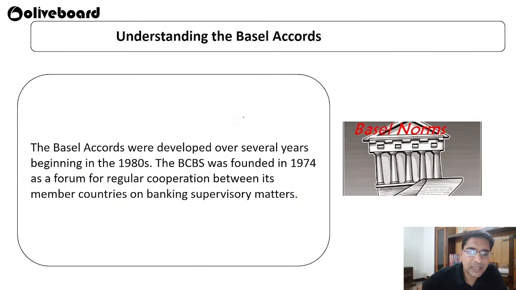The Basel Accords were developed over several years, beginning in the 1980s. BCBS was founded in 1974. It is a forum for regular cooperation between its member countries on banking supervisory matters.